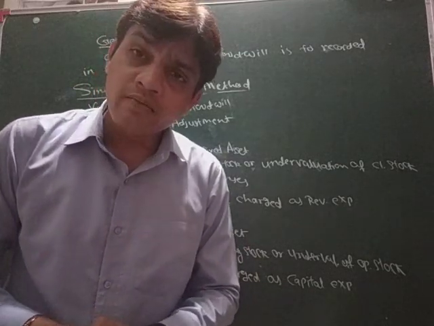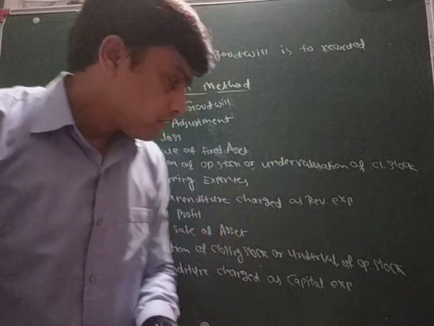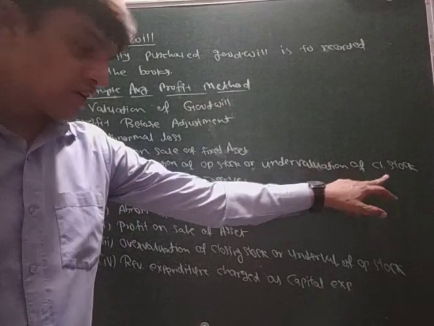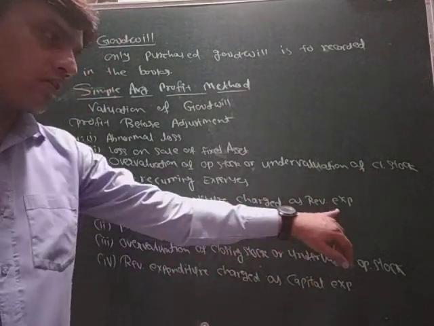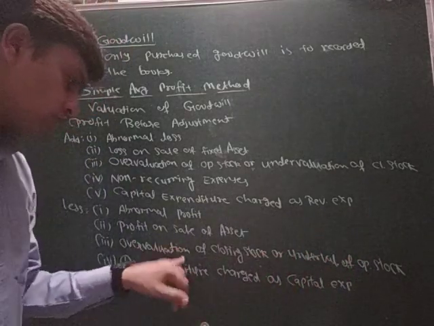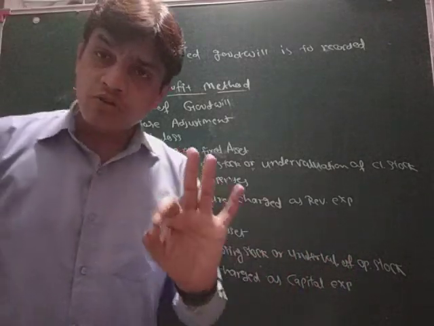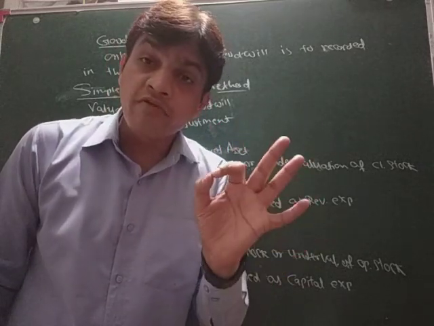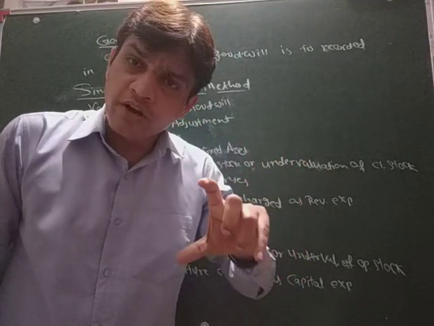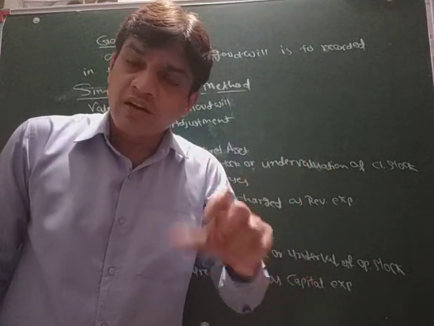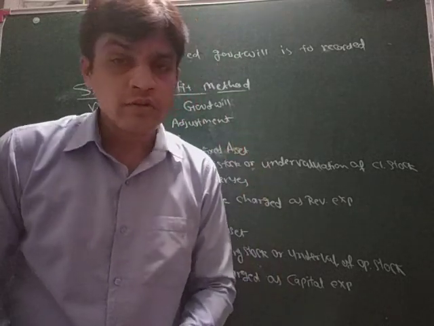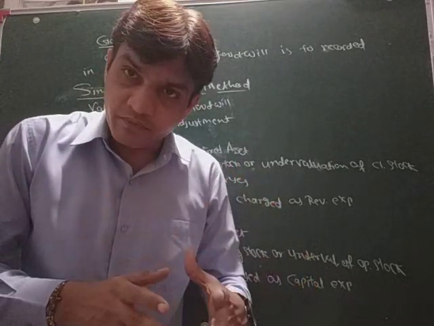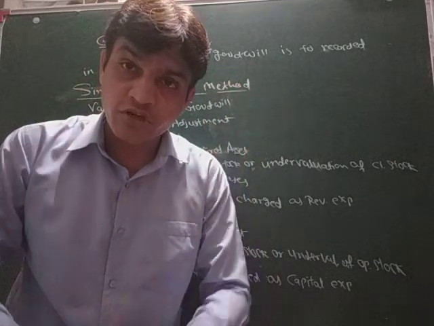In my next video I will show you the adjustments: first of all, overvaluation of opening stock or undervaluation of closing stock, and capital expenditure charged as revenue expenditure, and the other adjustment also. I will explain with examples so you will be very clear. I guarantee you that you will be very clear with these adjustments, and you can do the solution perfectly. So we'll meet in the next video with the explanation of these adjustments and with one question. You will get the best solution in this chapter.